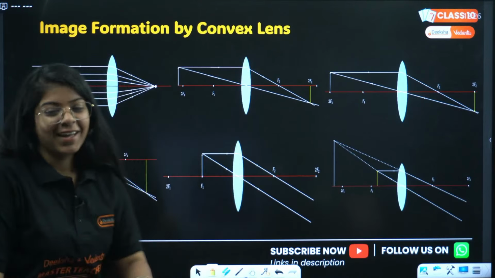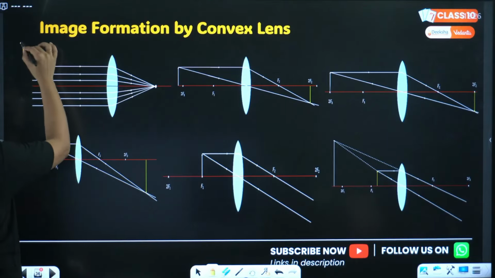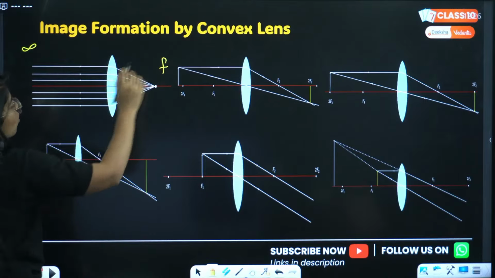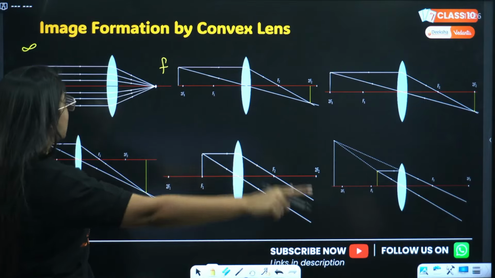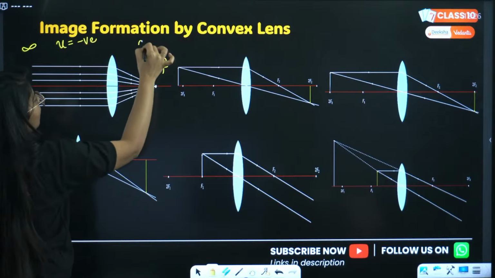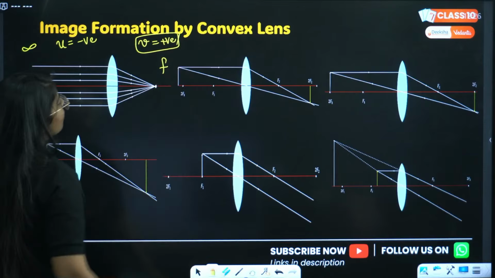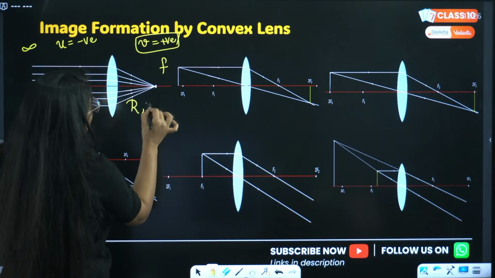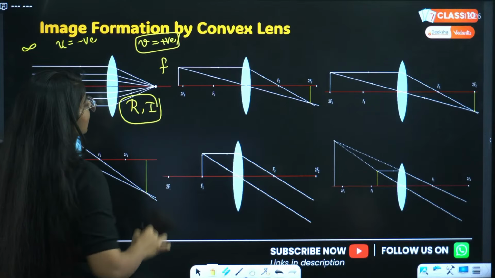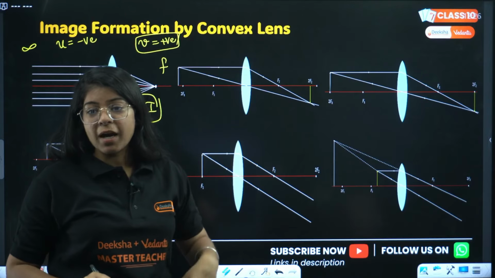Okay, image formation by convex lens. First, the object is at infinity and the image is at the focus on the other side of the lens. Here, the object distance will be negative and the image distance will be positive. Correct? For real and inverted images, the image distance will be positive. Okay? Done?